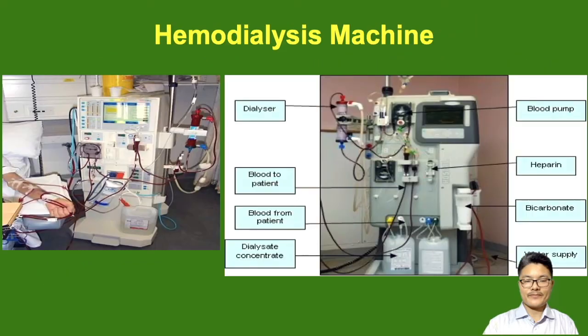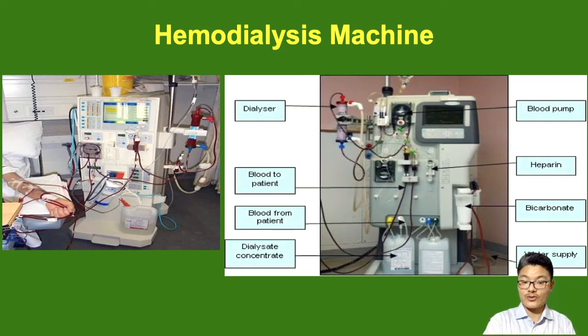Now I'll move further. This is the machine which is used, known as the artificial kidney. A hemodialysis machine looks like this, though it differs from country to country. This is just a picture representation. The dialyzer has the dialysing solution, and we have patient blood which is injected into it. Blood from the patient and dialysate concentrate, which is the dialysing solution.